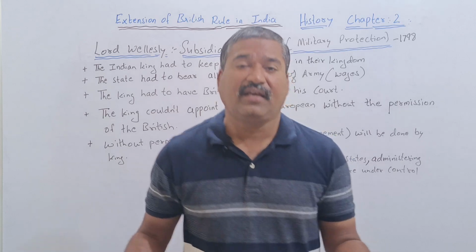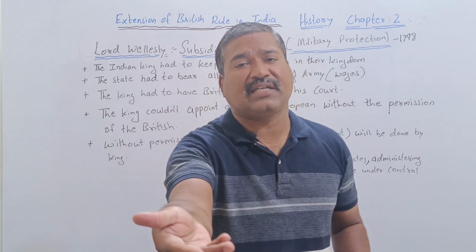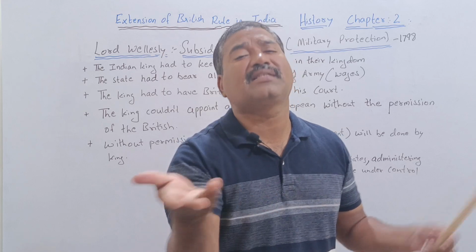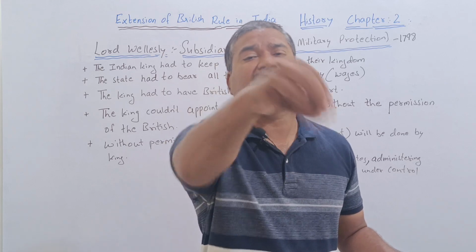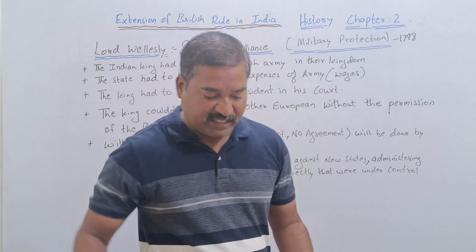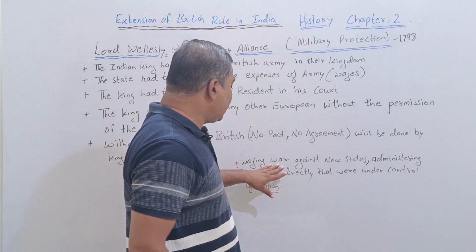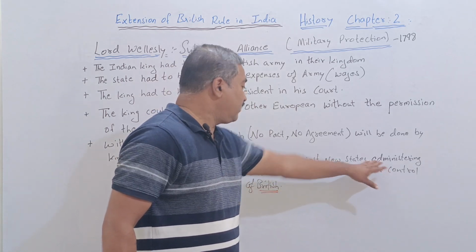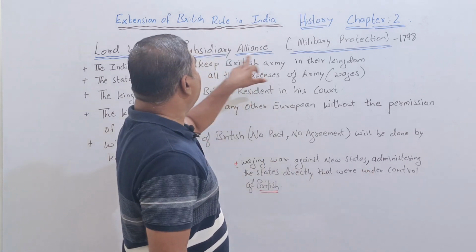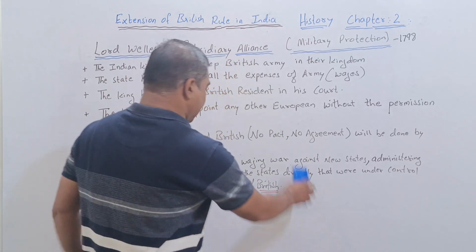If a king lost, he had to give up his territory to the British, not directly but indirectly. The territory belonged to the British, and they started their rule there because they had control over them. So the first was waging war against new states, the second was administering states directly under British control, and the third was the subsidiary alliance, a very important agreement.